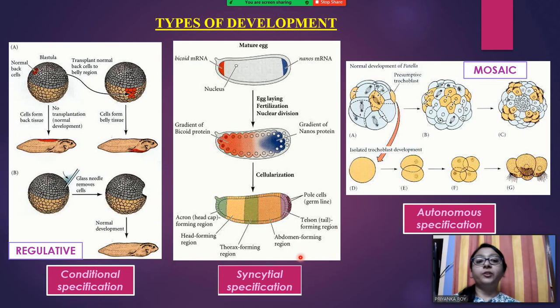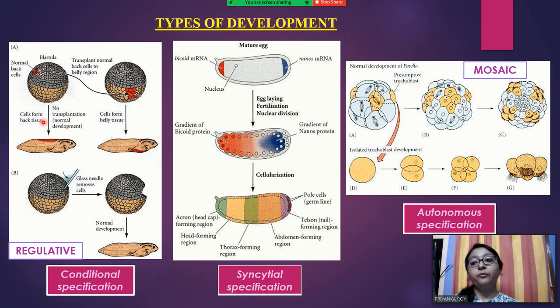Now, in case of autonomous specification, like I told you, these cells are supposed to form a trochoblast. Now, these trochoblast cells, when they are isolated, form the same cells which they were supposed to form when they were inside the embryo. But if you remove these cells and isolate them, then the embryo will not have these cell types, and other cells will also not produce these cell types. So this is known as a mosaic development.